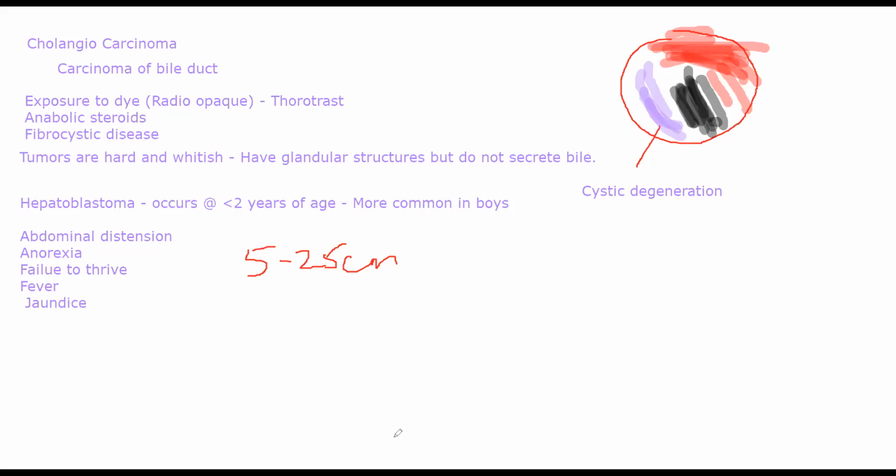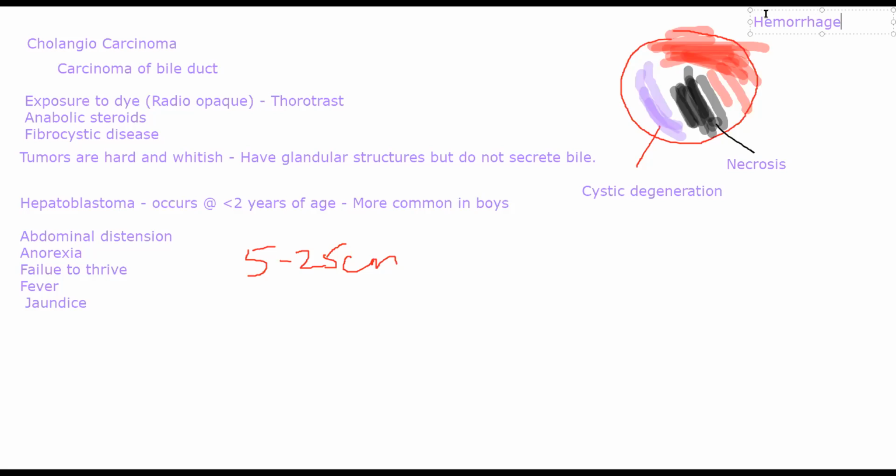So you have three different zones in the same tumor. You have a necrotic zone where necrosis is occurring. Then you have a zone of hemorrhage, right? So in the same tumor that ranges between 5 to 25 centimeters.